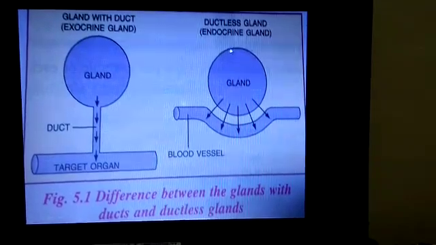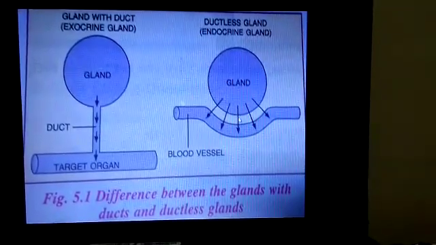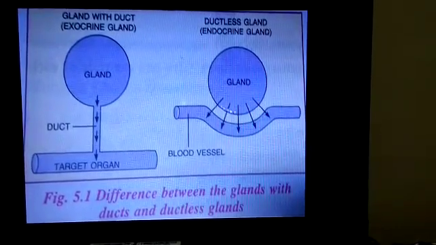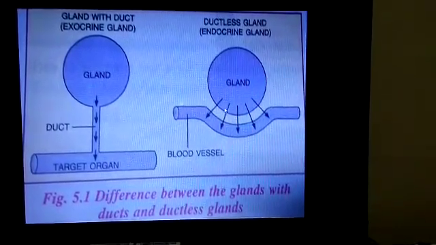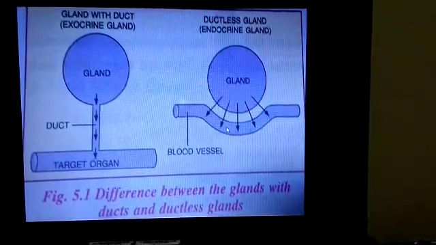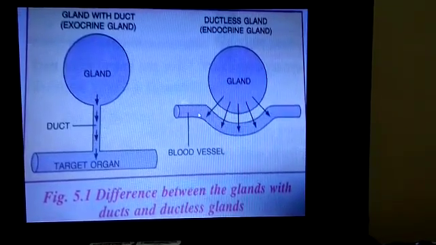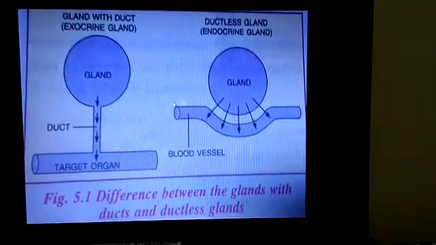And second is endocrine gland. You can see these are ductless glands. They don't have any canal and they directly secrete their secretion to the bloodstream. So this is the basic difference between endocrine gland and exocrine gland.